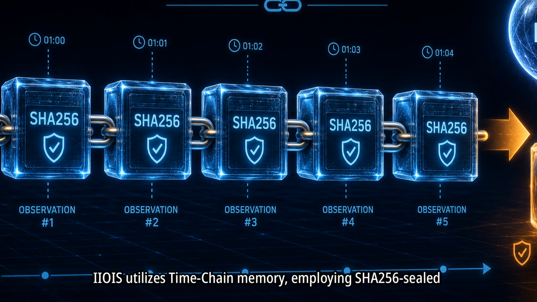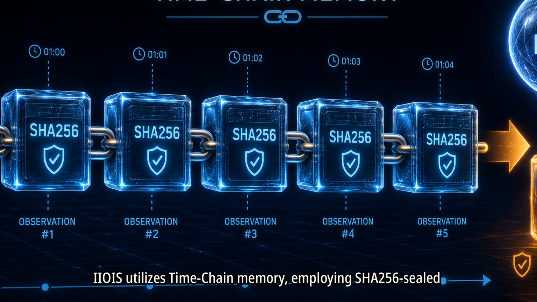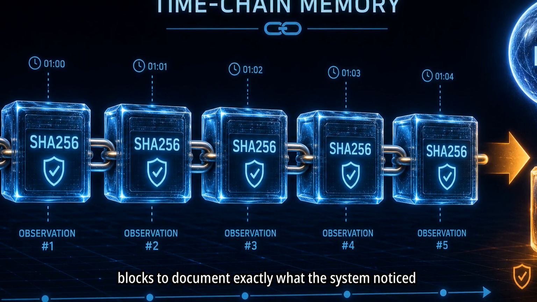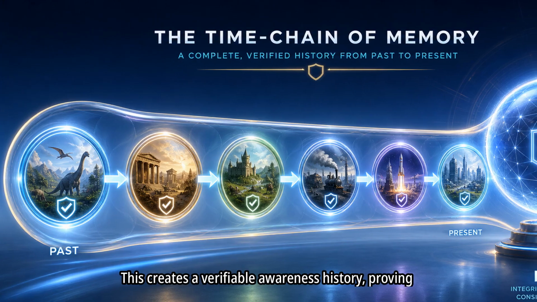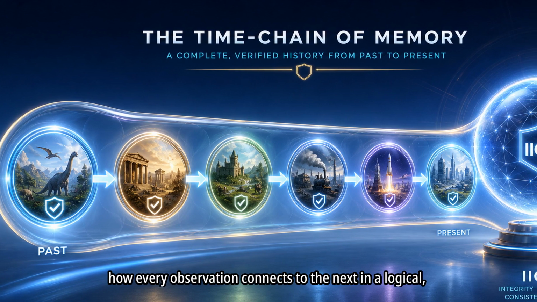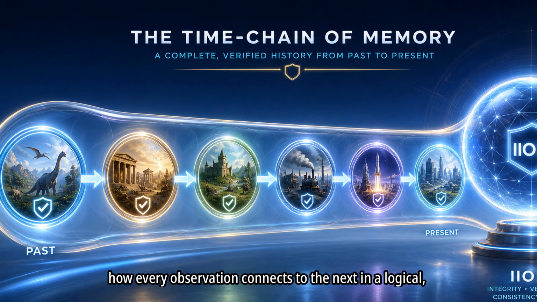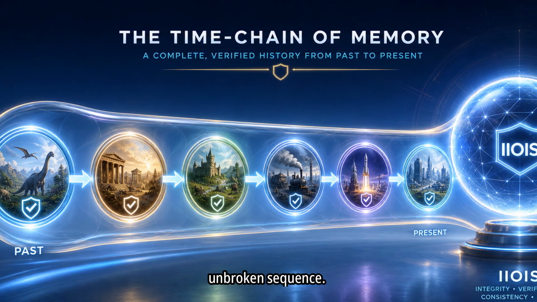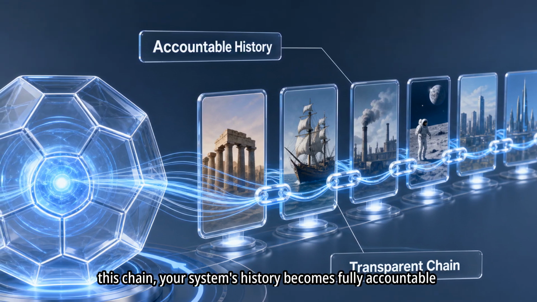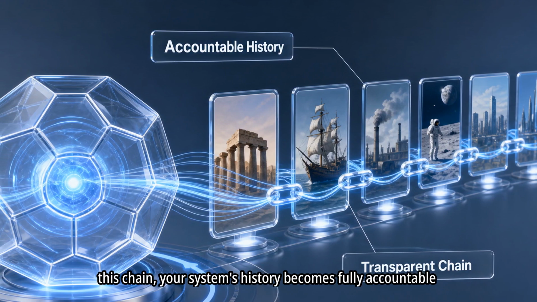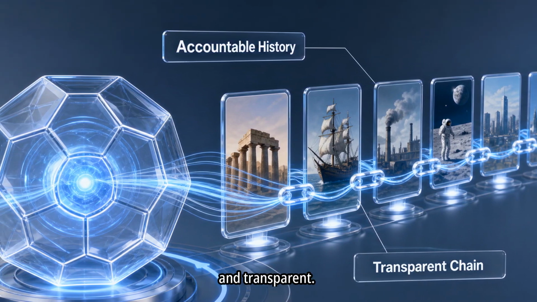iiois utilizes time chain memory, employing SHA-256 sealed blocks to document exactly what the system noticed and when. This creates a verifiable awareness history, proving how every observation connects to the next in a logical, unbroken sequence. Memory becomes much more than passive storage. Through this chain, your system's history becomes fully accountable and transparent.